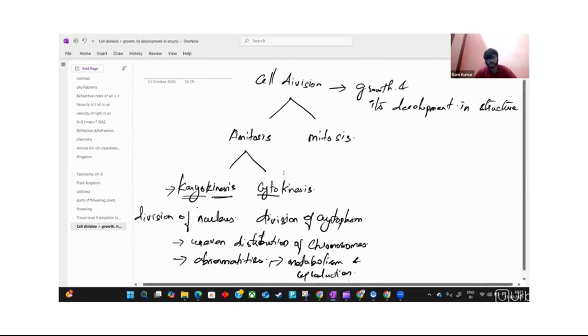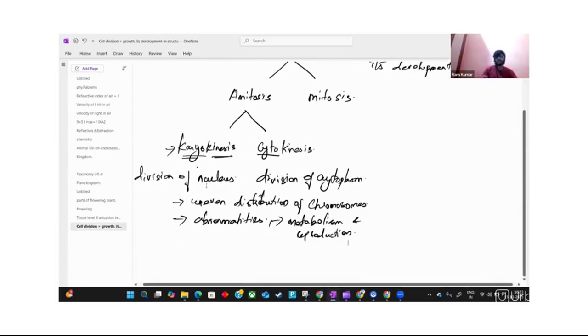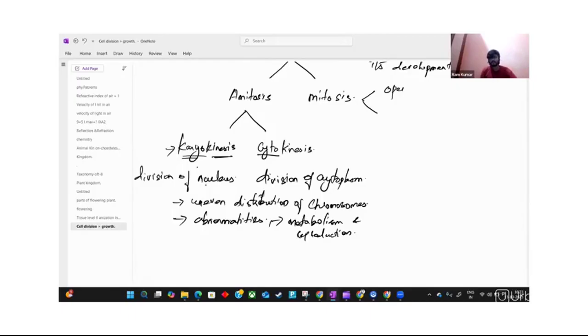Whereas mitosis is classified into two types. One is open mitosis, and another one is closed mitosis. In closed mitosis, the division of the nucleus happens inside the cell. The nuclear envelope remains intact, and the chromosomes get split up inside the nucleus itself. After that only it gets separated.